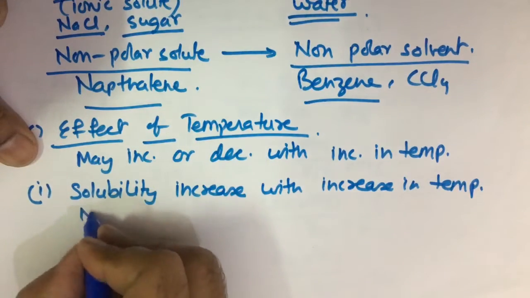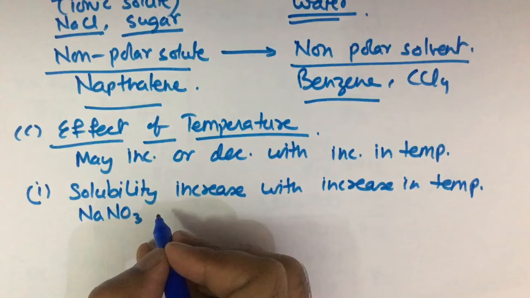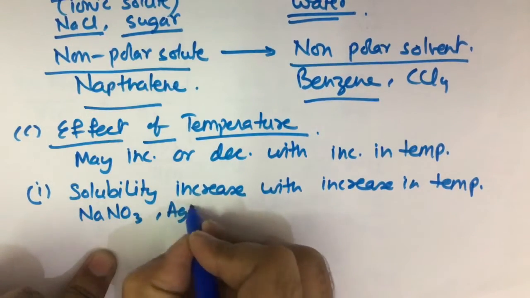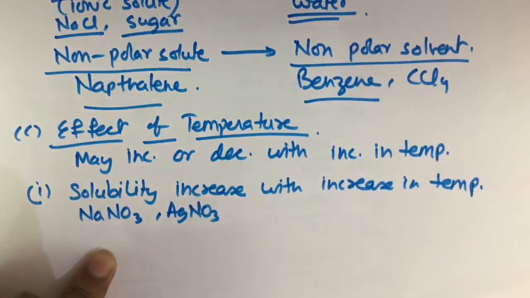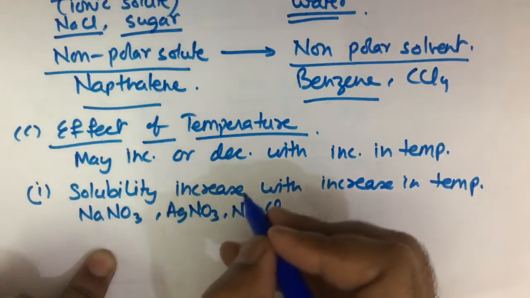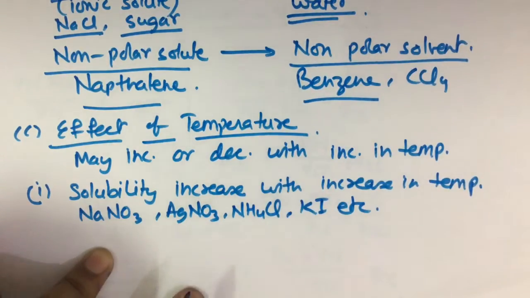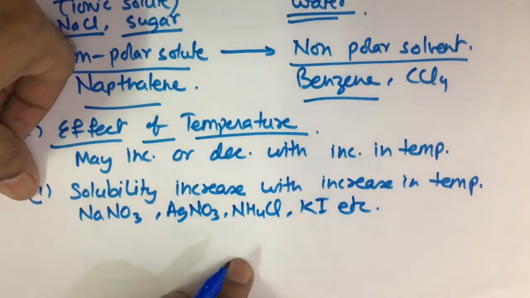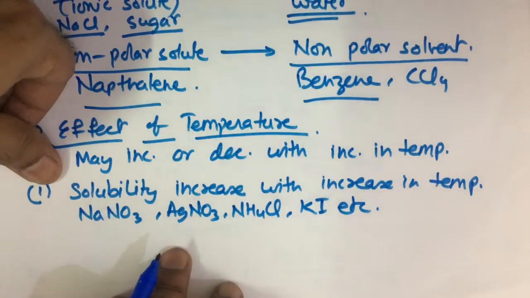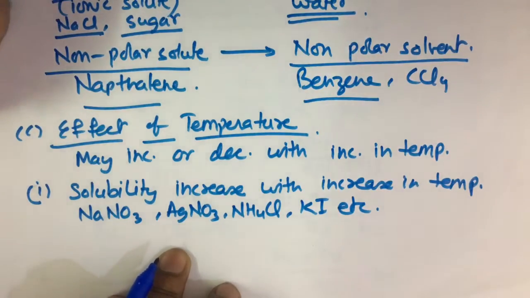Examples are sodium nitrate, silver nitrate, ammonium chloride, potassium iodide, etc. Now, in such cases, the process of dissolution is endothermic in nature. Endothermic means the process that absorbs the heat.